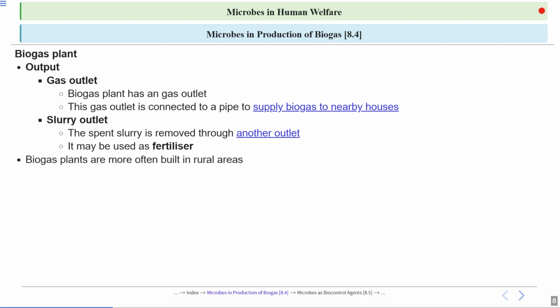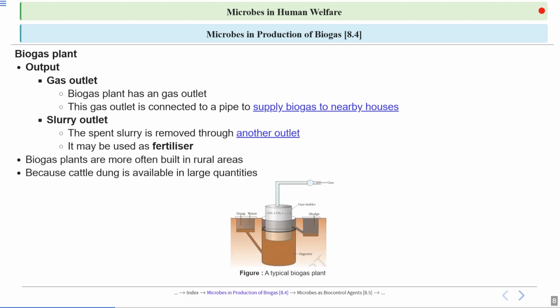Now biogas plants are more often built in the rural areas. Why is this so? Because cattle dung is available in large quantities in the rural areas, and dung is the source of these methanogens.